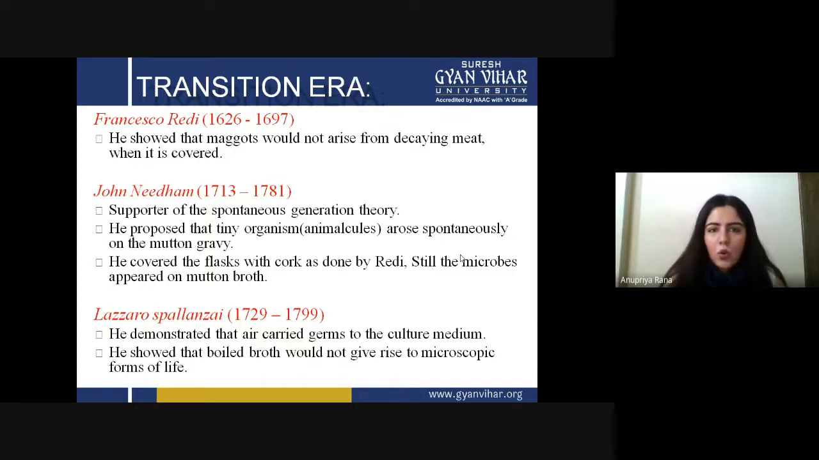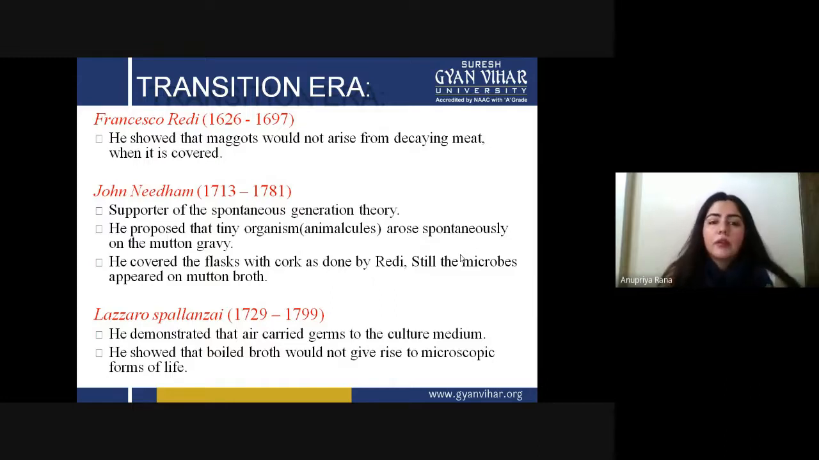After all these discoveries, Lazzaro Spallanzani, I personally think, was a good researcher of the time of the transition era. What he demonstrated was that the air carried germs to the culture medium. This was a very fantastic kind of discovery, because in today's world we know that the air has several kinds of microorganisms in it, and this clicked in his mind, and he proved that. He also showed that the boiled broth would not give rise to microscopic forms of life.